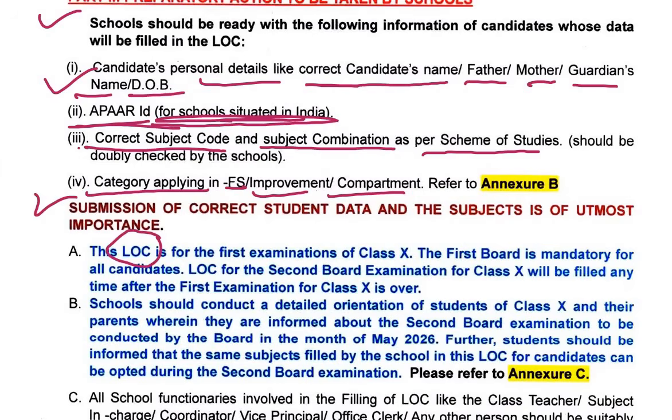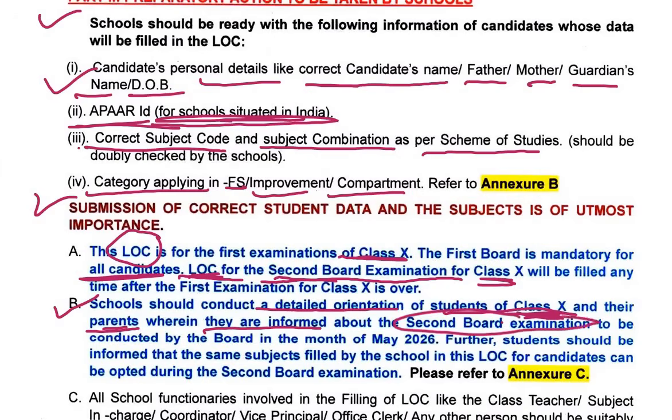This list of candidate is for the first examination of class 10th. The first board is mandatory for all the candidates. The list of candidates for the second board examination for class 10th will be filled any time after the first examination for class 10th is over. School should conduct a detailed orientation of students of class 10th and their parents, wherein they are informed about the second board examination to be conducted by the board in the month of May 2026.